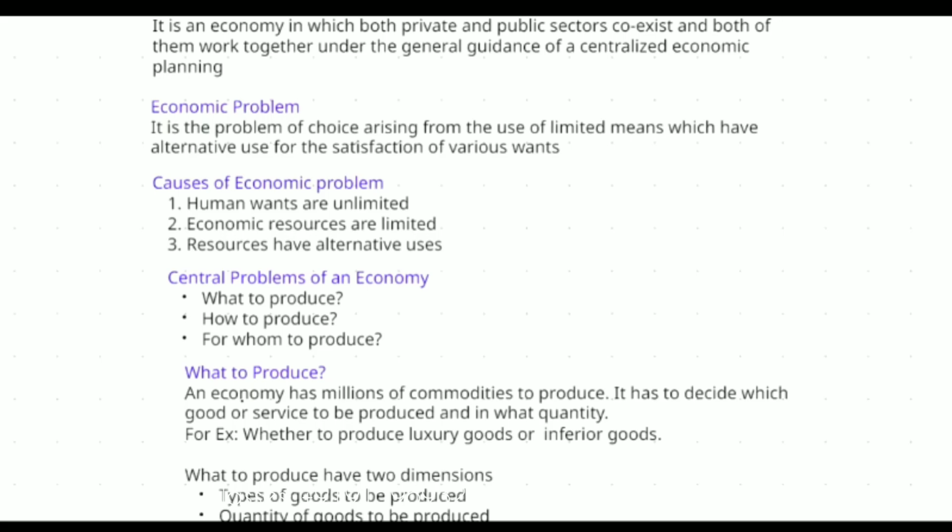There are two problems in the economy. That is limited means. Limited means mean the resources are limited. Also, the available limited resources also have alternative uses. So this is a major problem.